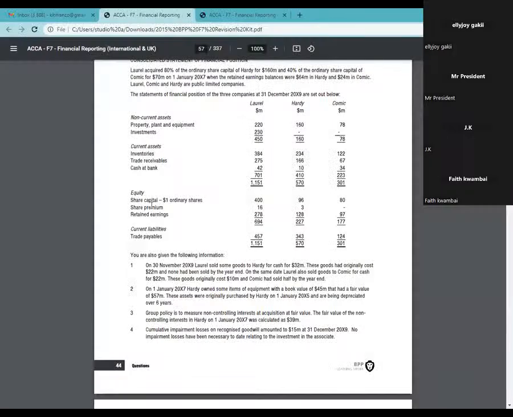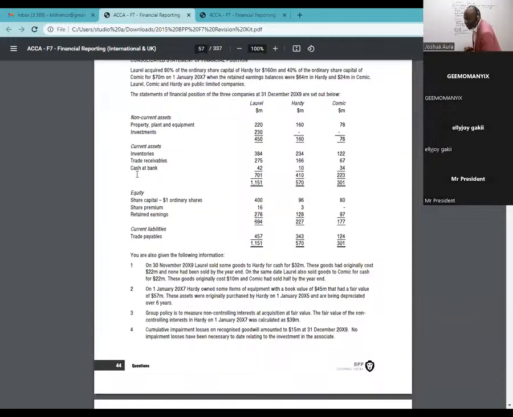All right. So, ladies and gentlemen, in this case here, what do we have? For ordinary share capital, the parent figure only 400, and then share premium, ladies and gentlemen, we have a figure of 16. And then we have retained earnings. This one I will need an independent working, and I'll be able to show you a shortcut for retained earnings.